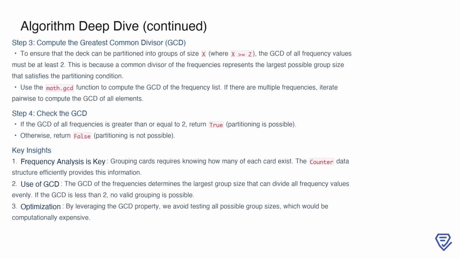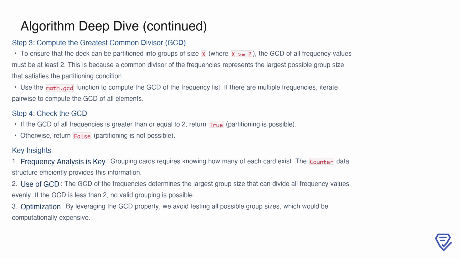Now that we have the frequencies, the next step is to compute the greatest common divisor, or GCD, of these values. The reason this step is important is that the GCD represents the largest number that can evenly divide all the frequencies. If the GCD is at least 2, it means we can partition the deck into groups of that size.